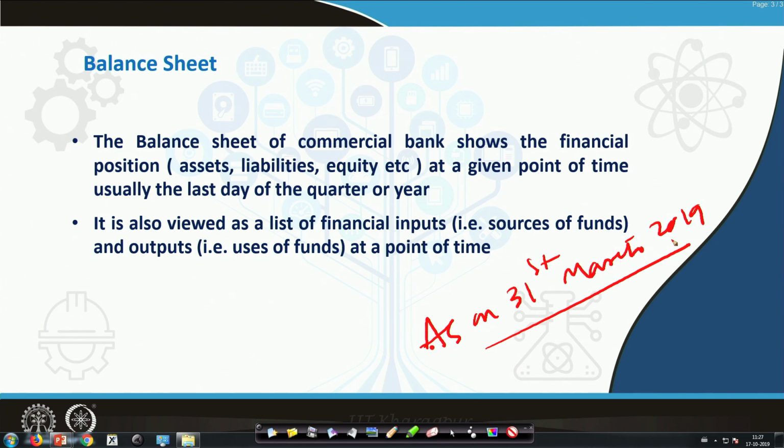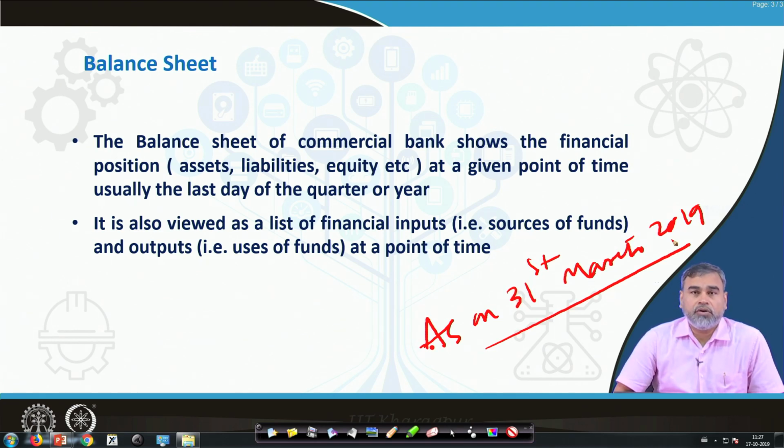So, the balance sheet provides the condition of the commercial bank at a particular point of time. Financial position covers the assets, liabilities, capital, and all the things which come under the financial statements. These are reported in a balance sheet, which gives you the idea of the financial position of the company on a particular date.